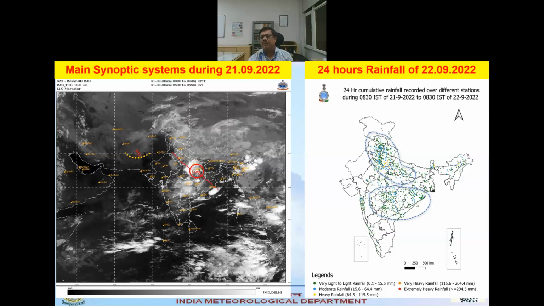At the same time, due to the monsoon activity, we can see central Telangana and Odisha and other parts also got good rainfall.